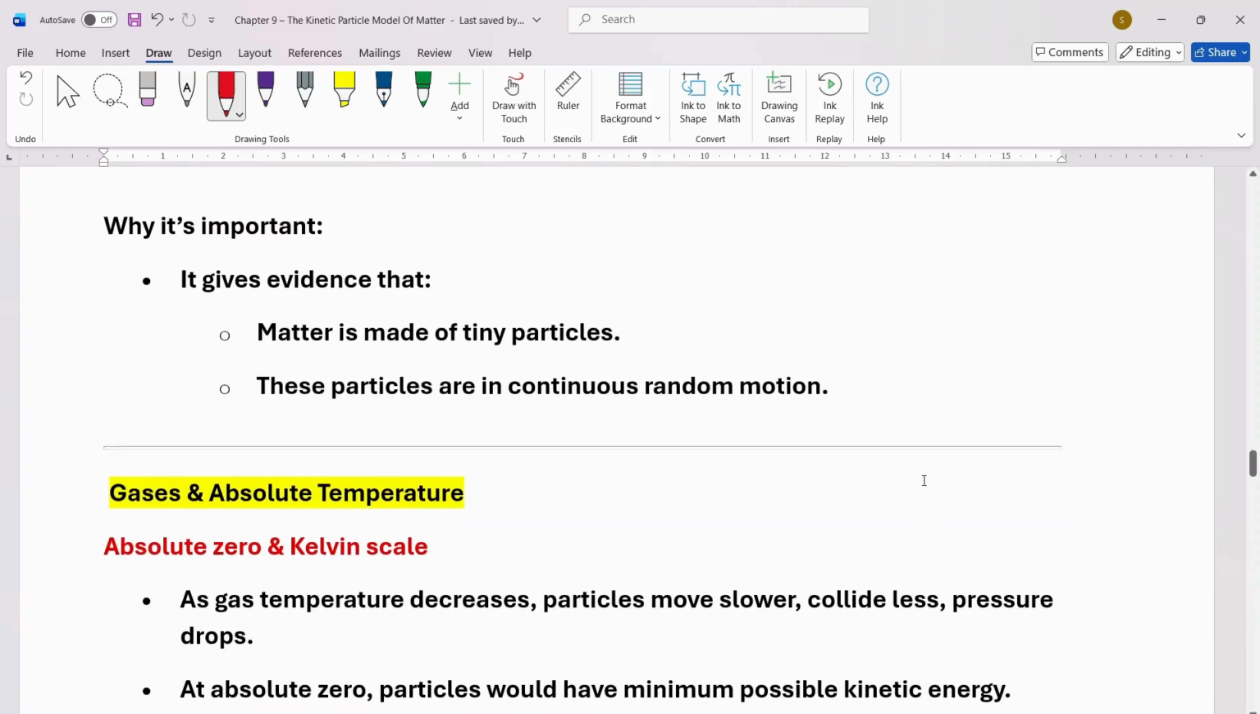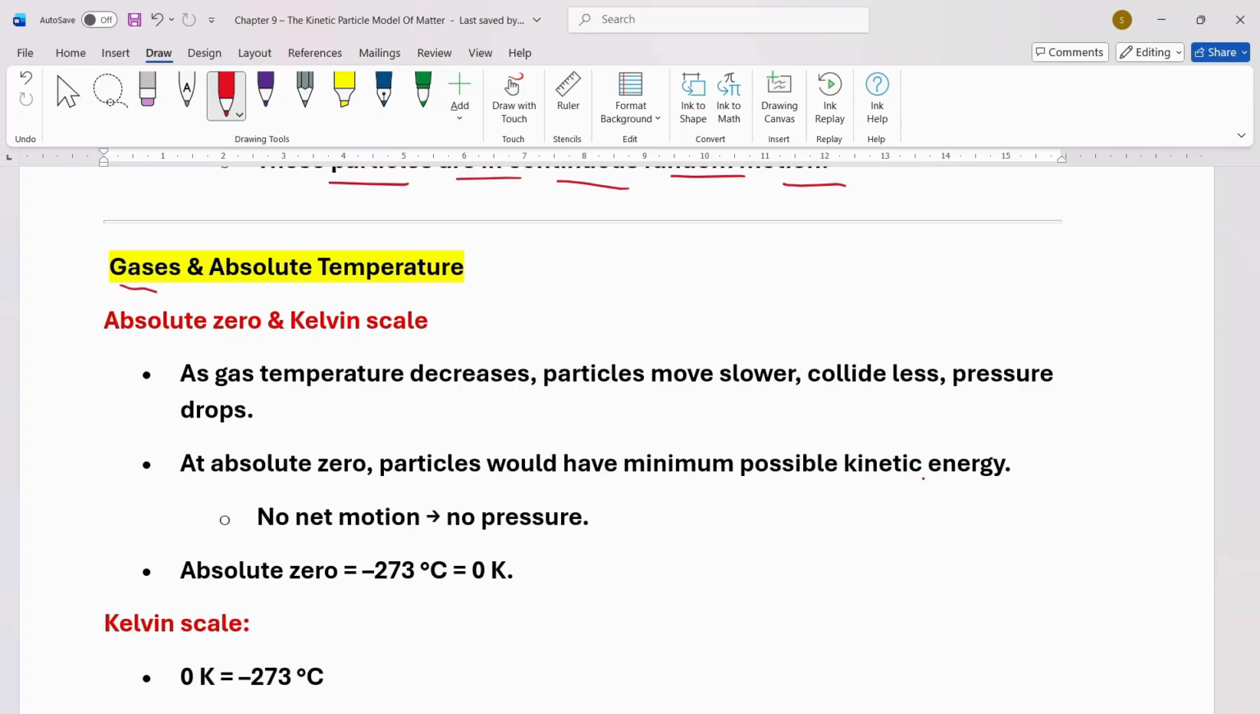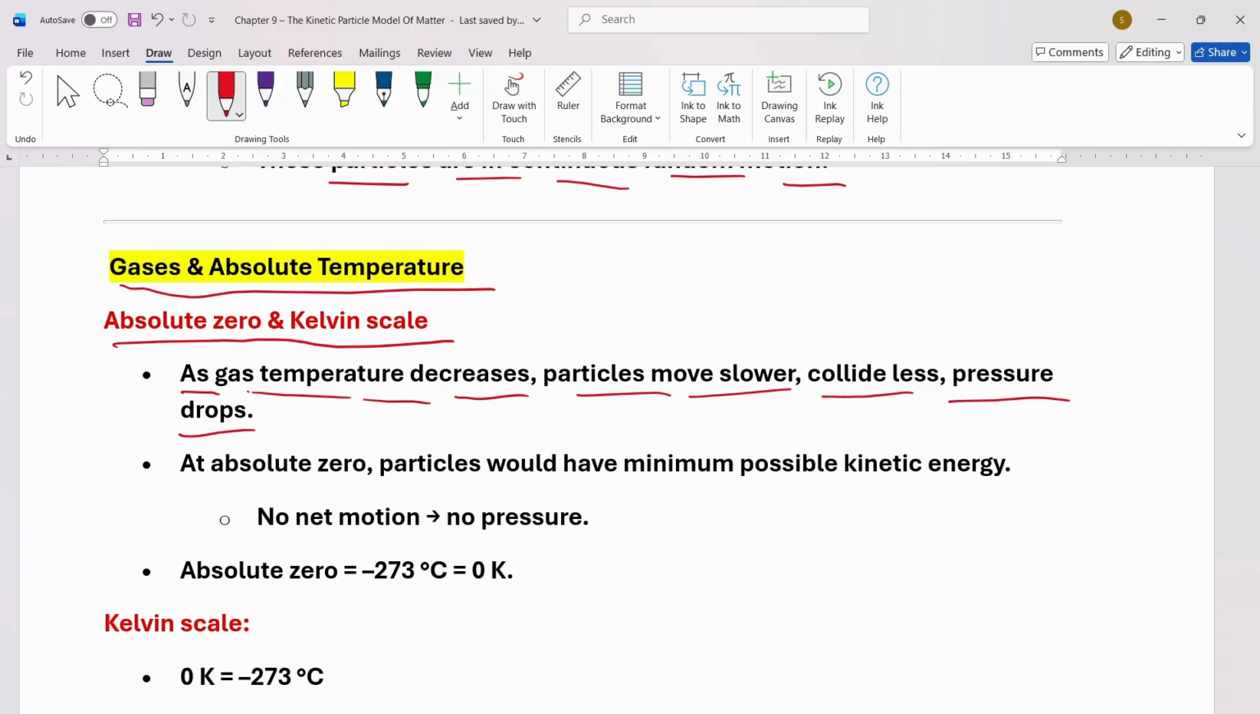Why is it important? It gives evidence that matter is made of tiny particles. These particles are in continuous random motion. Now let's talk about gases and absolute temperature. Absolute zero and Kelvin scale. As gas temperature decreases, particles move slower, collide less, pressure drops. At absolute zero, particles would have minimum possible kinetic energy. No net motion, no pressure.